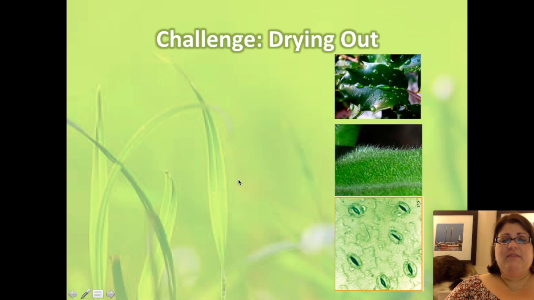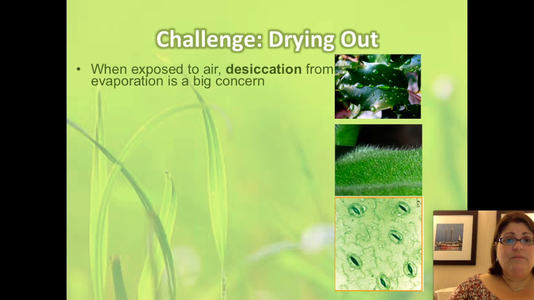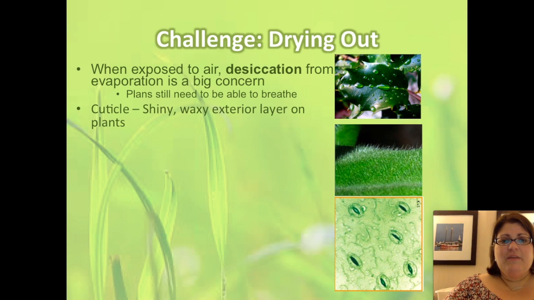Another challenge plants face is keeping the water they've obtained. As you know, water evaporates in air, so another challenge is how do plants prevent desiccation, or in other words, drying out. Additionally, plants have to be able to breathe. If you over-waterproof, there won't be enough gas exchange. So plants have a number of adaptations to do this, and the first one is a cuticle.